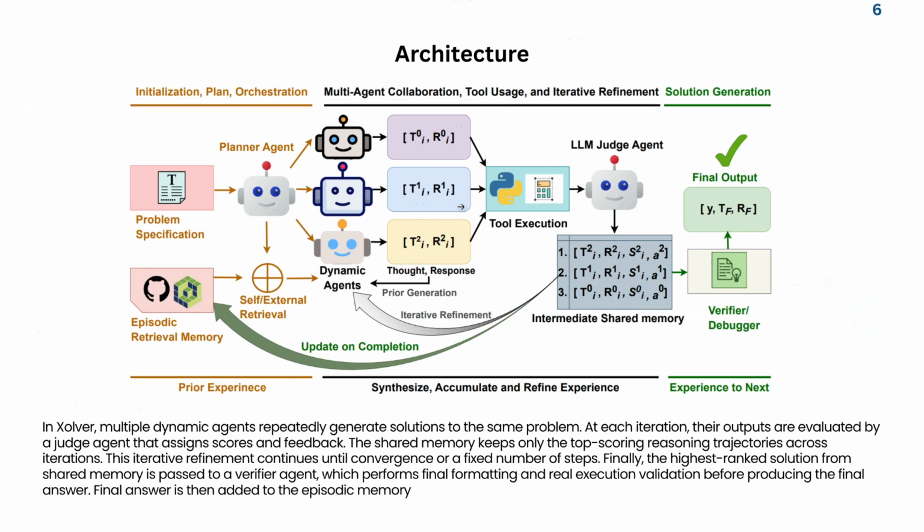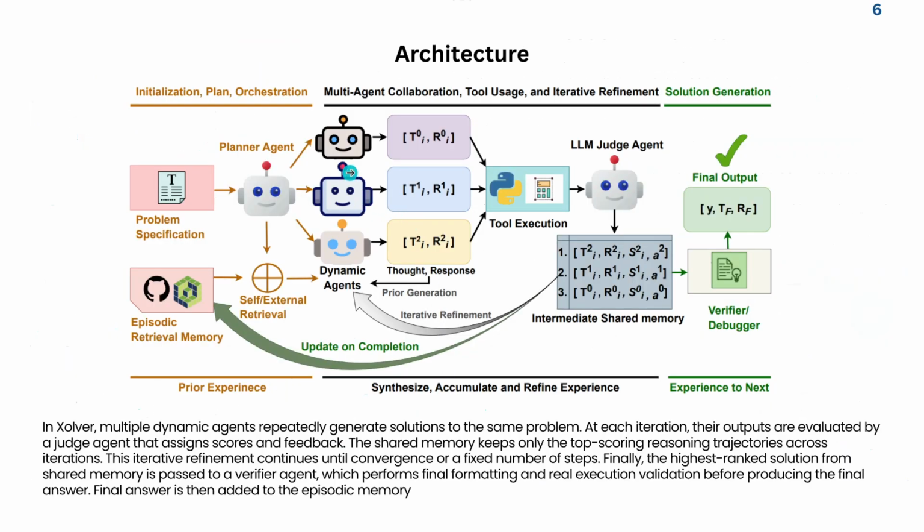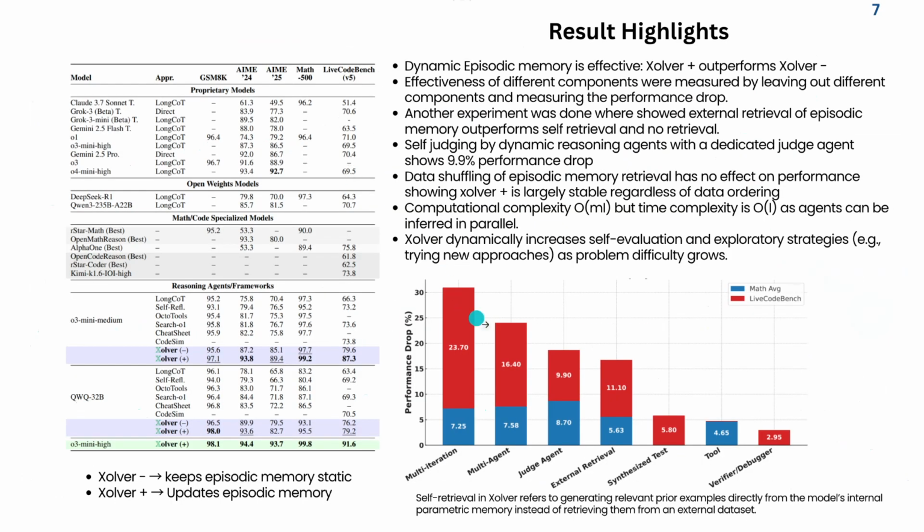They actually say what happens if we just remove this multi-iteration, right? We can see a 23% drop and almost 7% drop in LiveCodeBench. So that's huge. Then they actually remove the multi-agent part, where they kept only one agent. This is why we can see a huge drop.